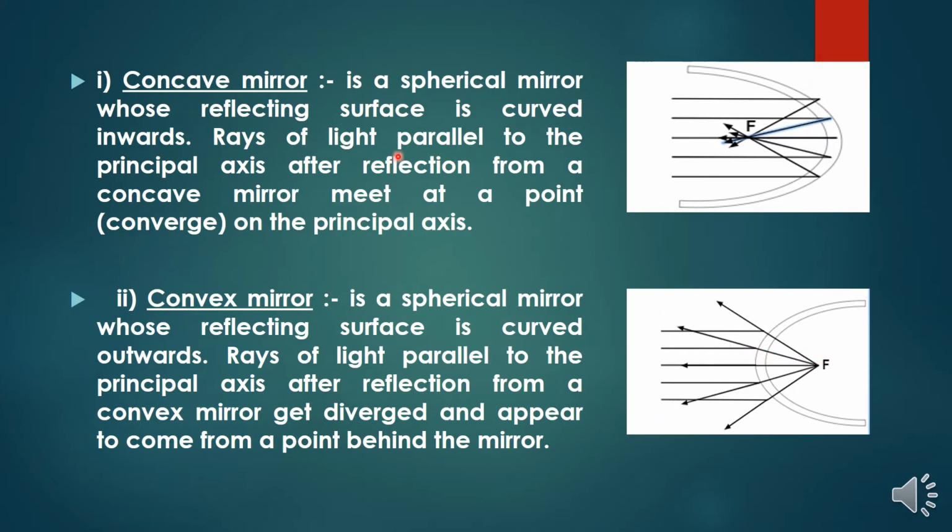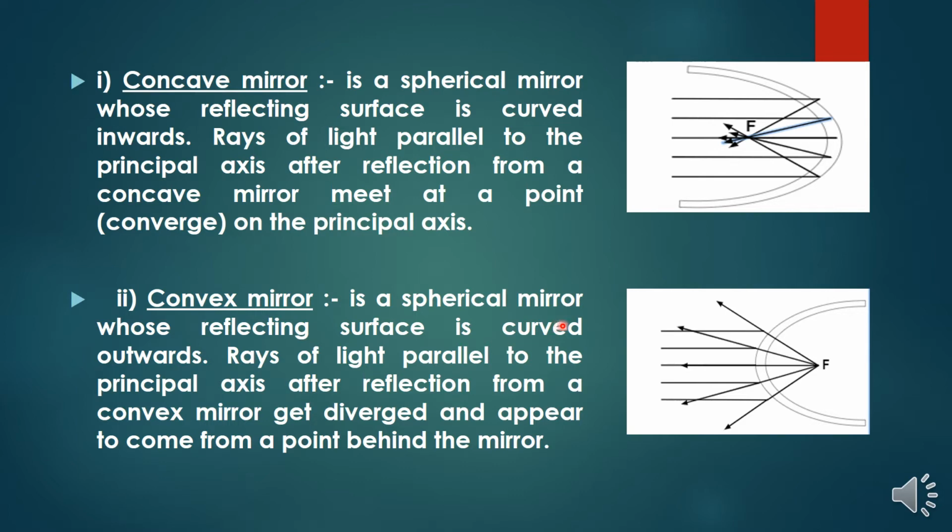Now we will discuss concave mirror and convex mirror. A concave mirror is a spherical mirror whose reflecting surface is curved inwards. You can see in this image the rays of light coming from a source are converging, and you can assume this mirror is polished at the back side. The rays of light parallel to the principal axis, after reflection from a concave mirror, meet at a point on the principal axis, that means converging. So if it comes parallel, it will meet at one point on the principal axis.